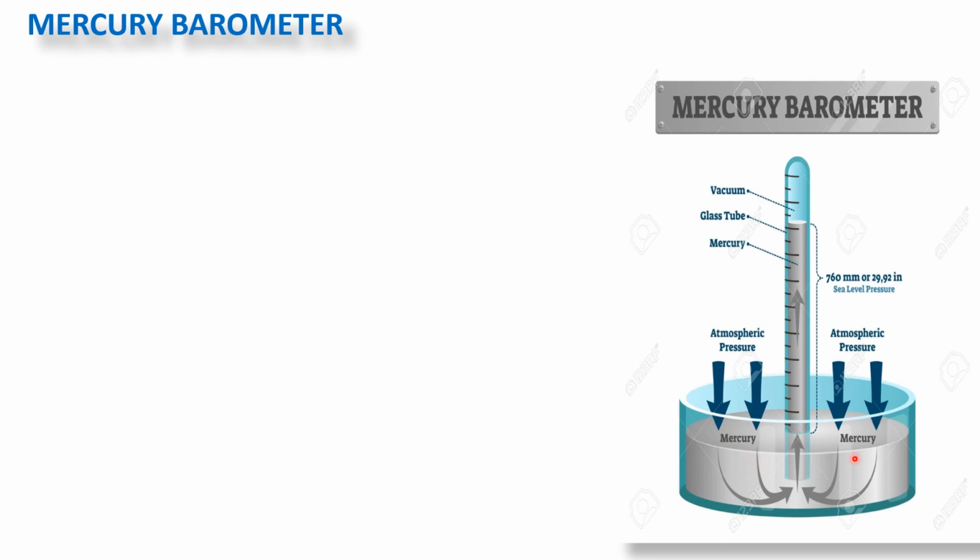So when it is inverted into the dish containing mercury, the level of mercury drops down to some height as some mercury spills in the dish, and a gap is created above the mercury surface. So here there is a gap created above the surface of the mercury in the glass tube and the closed end of the glass tube. This is called vacuum, or it is also called Torricelli's vacuum. Even if there are mercury vapors, the pressure of the mercury vapors can be neglected.